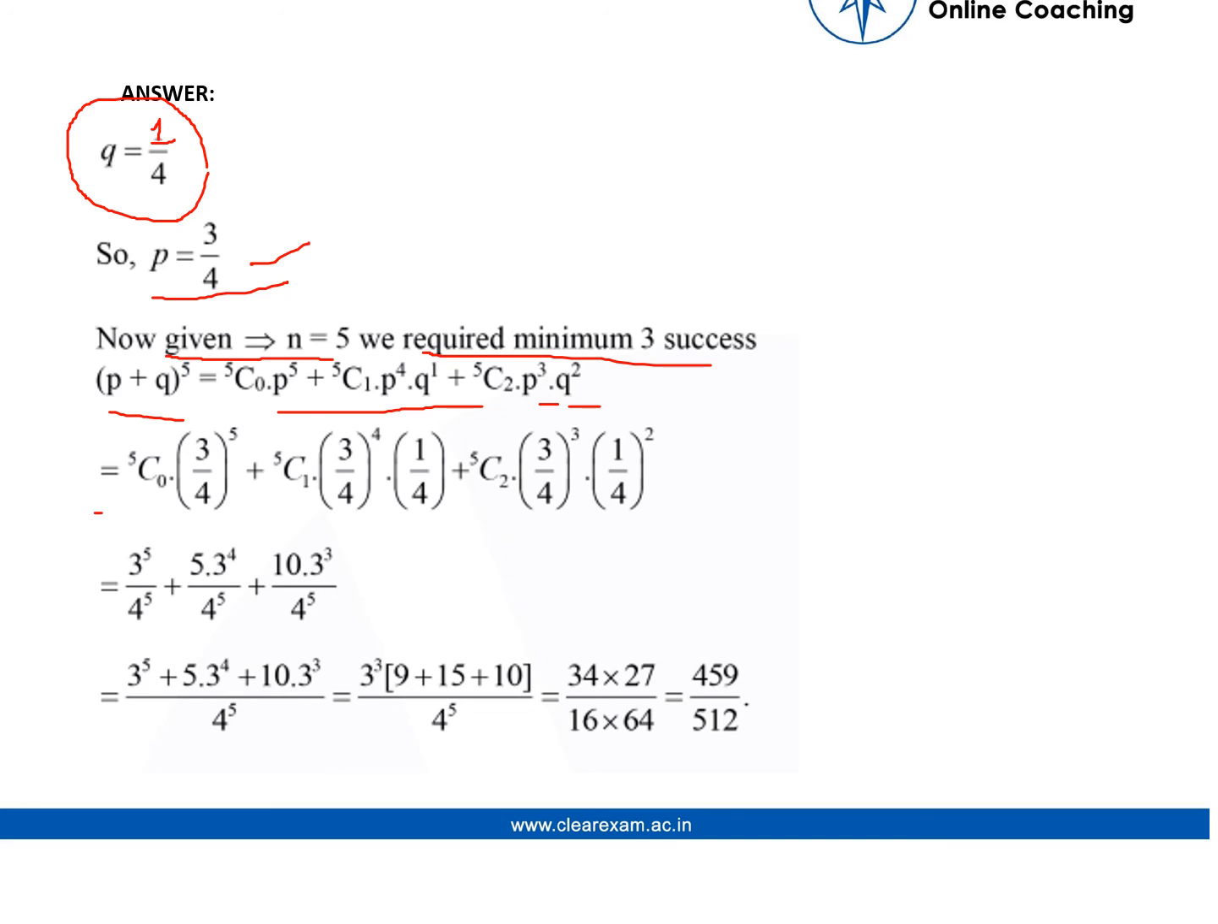So by putting the values here: 5C0 (3/4)^5 + 5C1 (3/4)^4 (1/4) + 5C2 (3/4)^3 (1/4)^2. By solving this whole expression, we get the answer as 459/512.